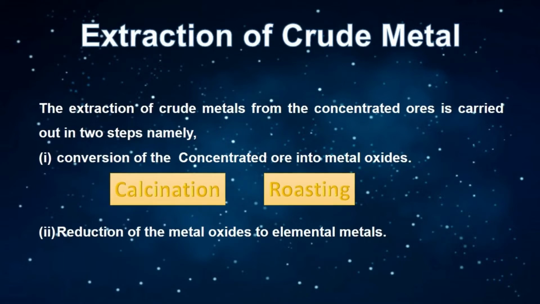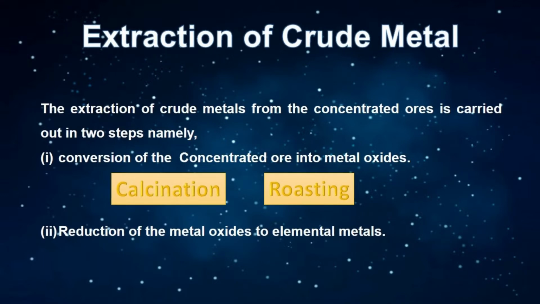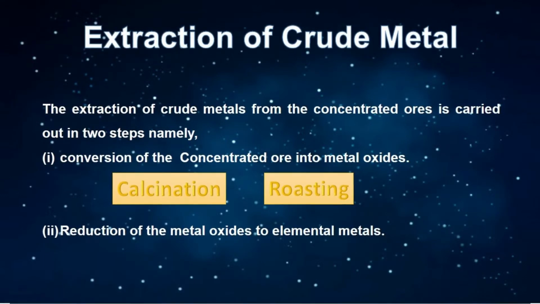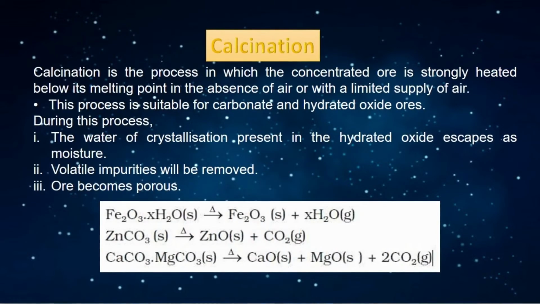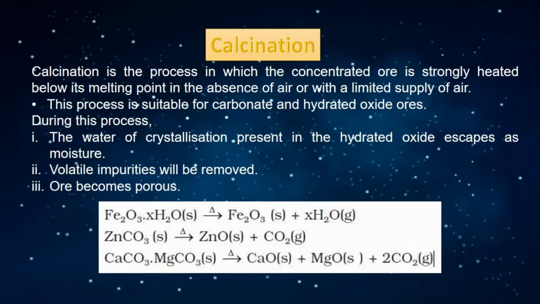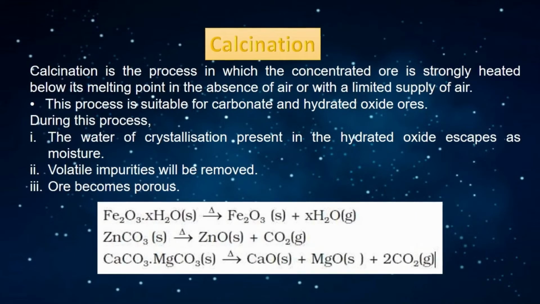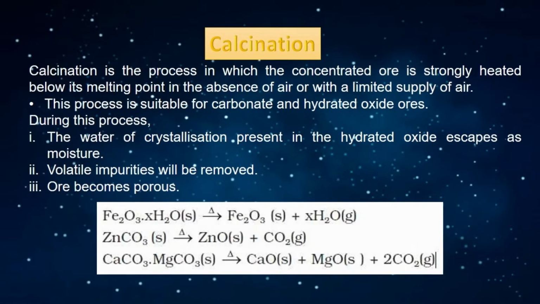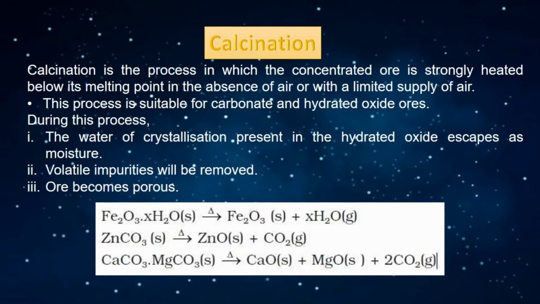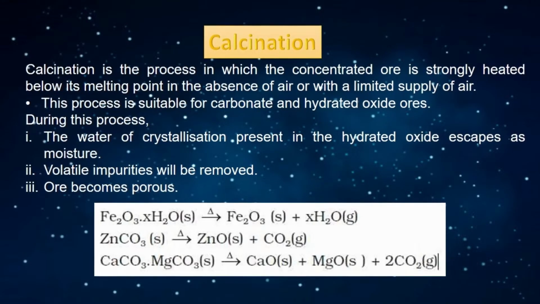The conversion of concentrated ore into metal oxides can be carried out by two processes, namely calcination and roasting. Now let's discuss calcination. In this process, concentrated ore is strongly heated below its melting point in the absence of oxygen or in a limited supply of oxygen. This process is suitable for carbonate ore and hydrated oxide ores.